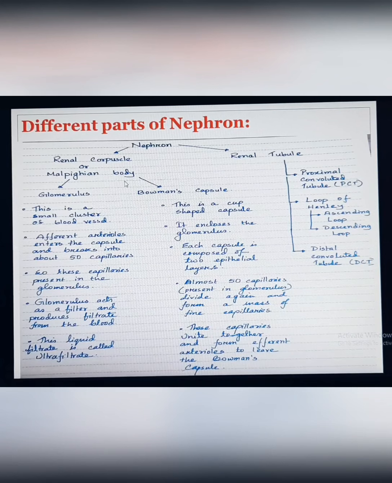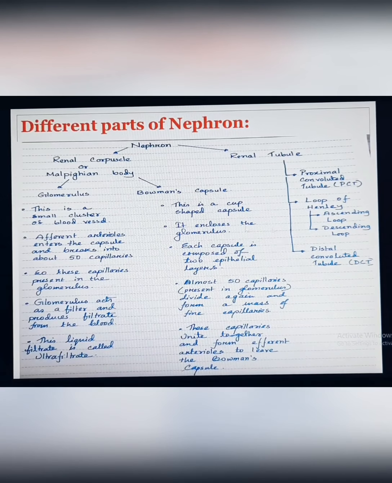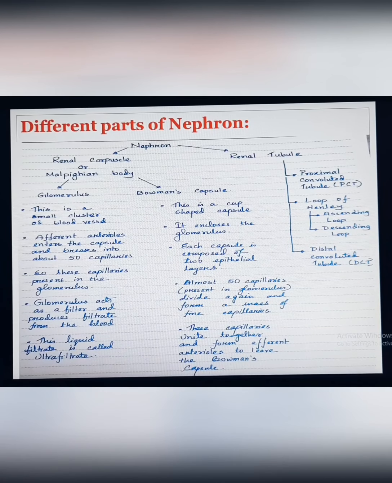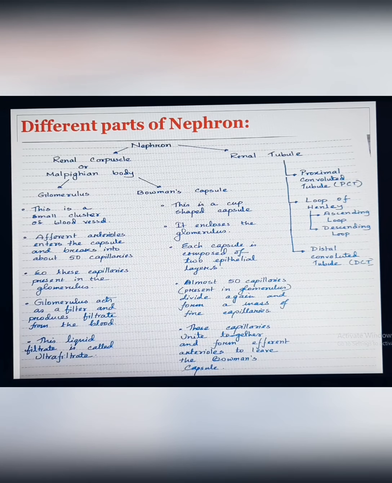According to the Malpighian body division, the glomerulus is a small cluster of blood vessels. The afferent arteriole enters the capsule and breaks into about 50 capillaries, which is very important for MCQ. So these capillaries are present in the glomerulus.